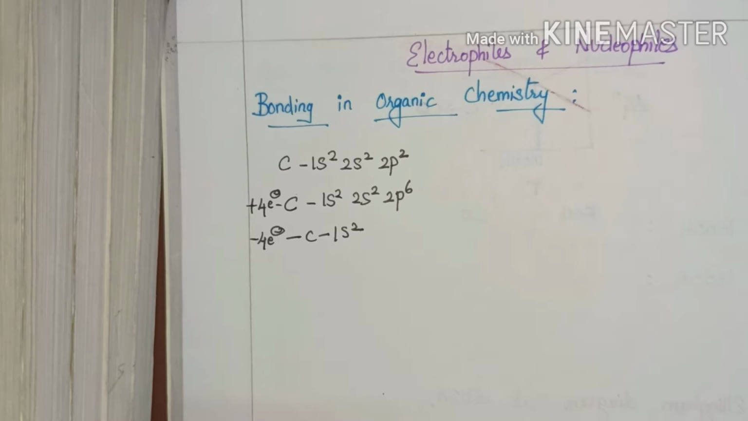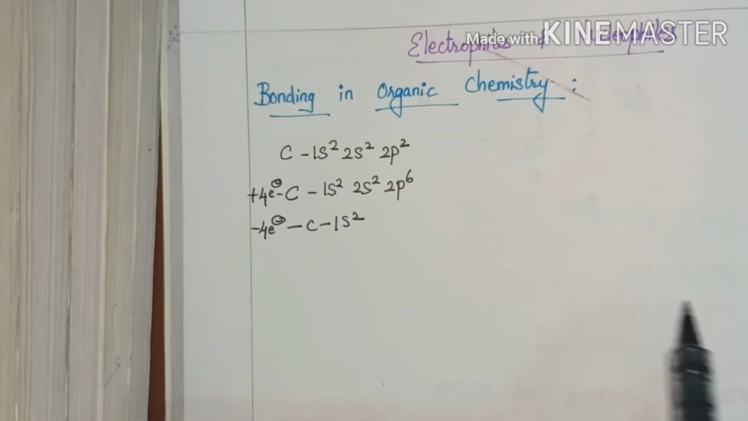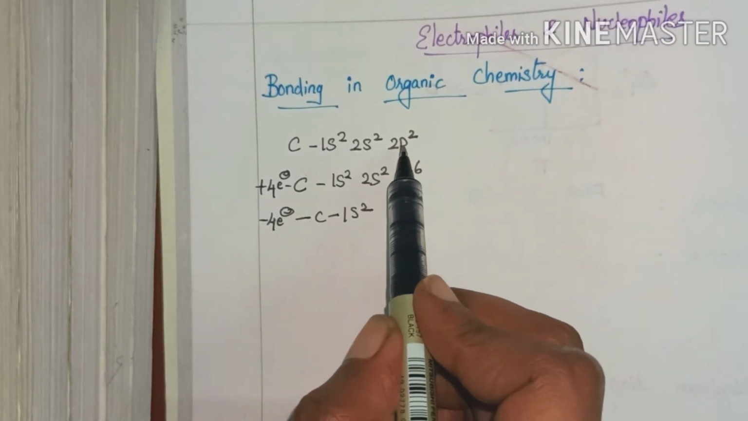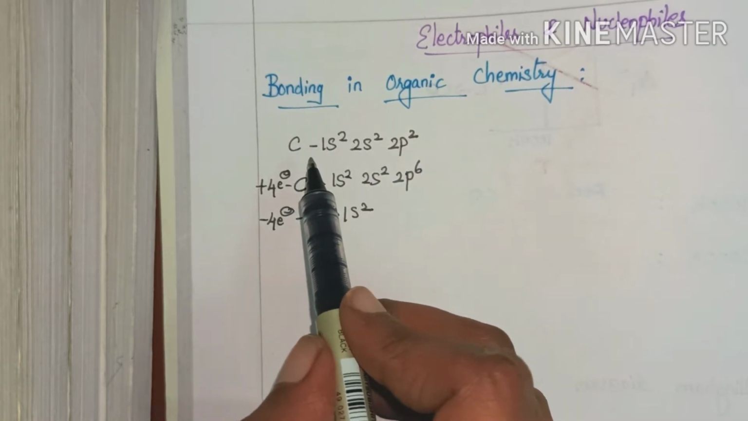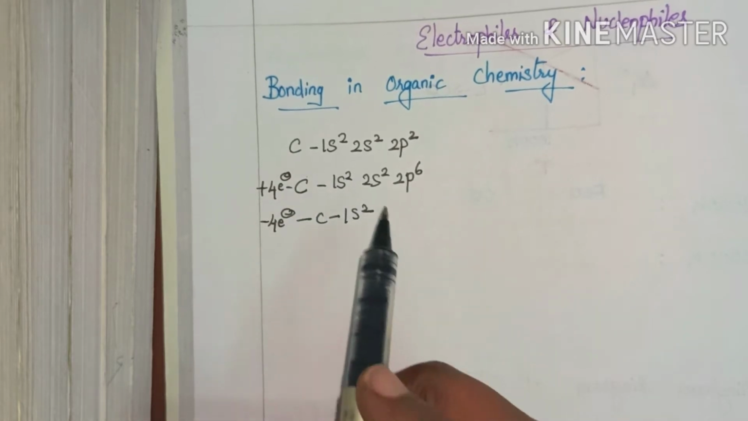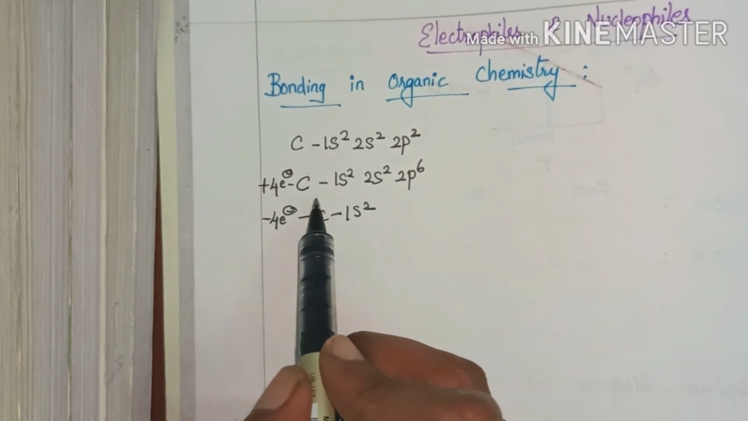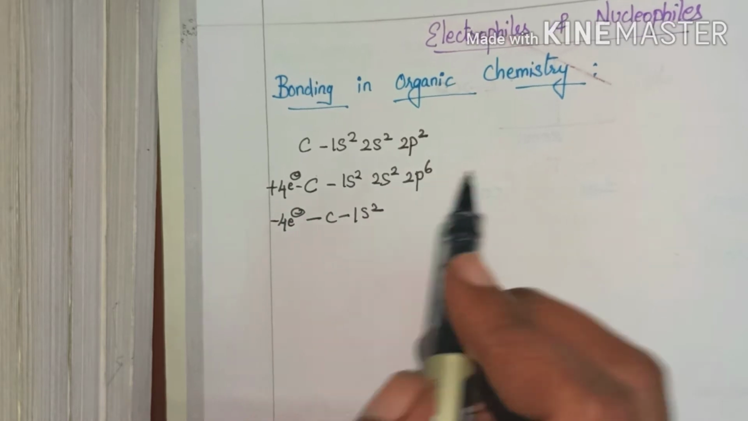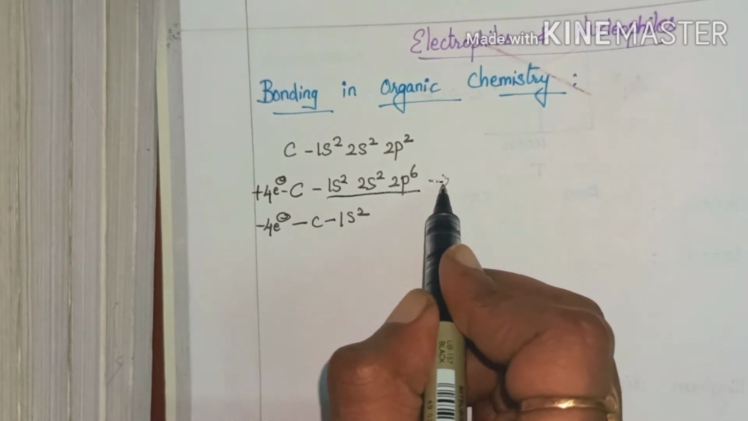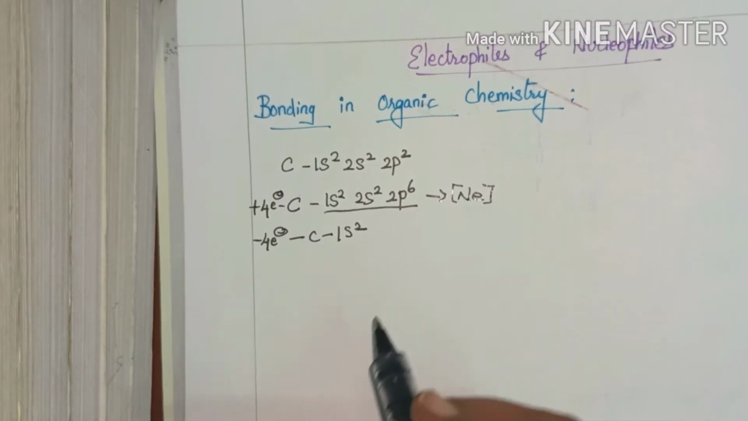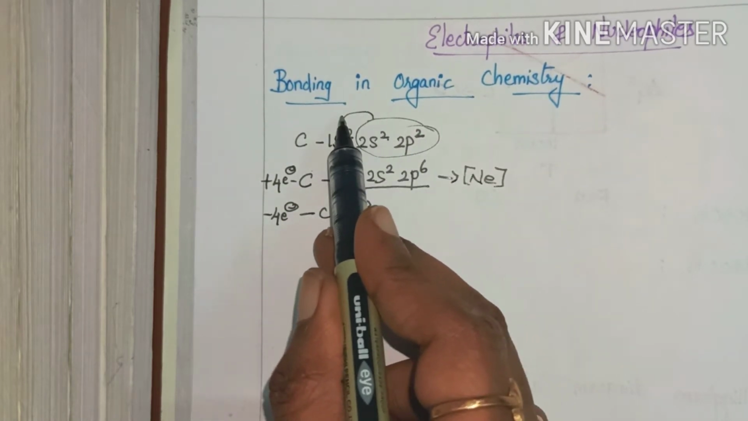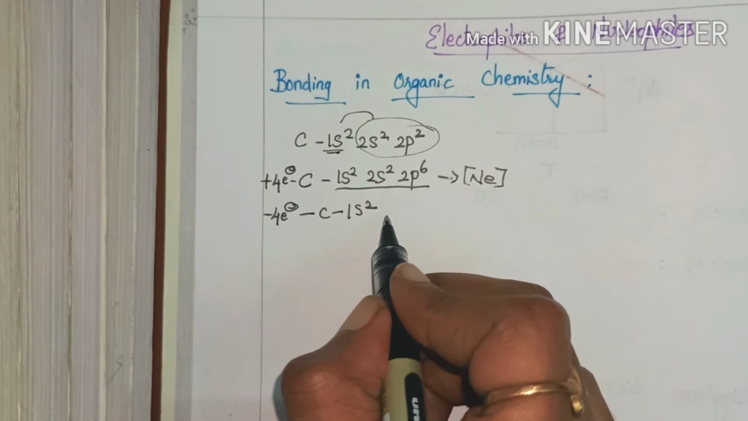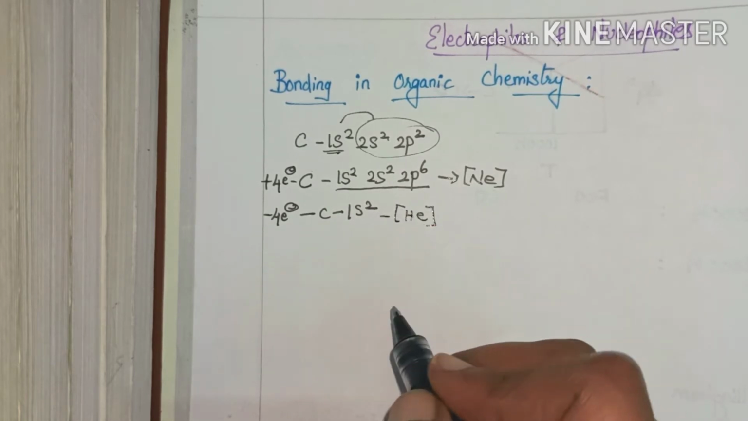We all know that carbon is the backbone of organic chemistry. The electronic configuration of carbon is 1s2, 2s2, 2p2. Carbon is said to be in a stable state when it attains a noble gas configuration. So if it accepts 4 electrons, the configuration will be 1s2, 2s2, 2p6, which is the configuration of neon, a noble gas. And if it donates 4 electrons, then the configuration will be 1s2, which is the configuration of helium, which is also a noble gas.